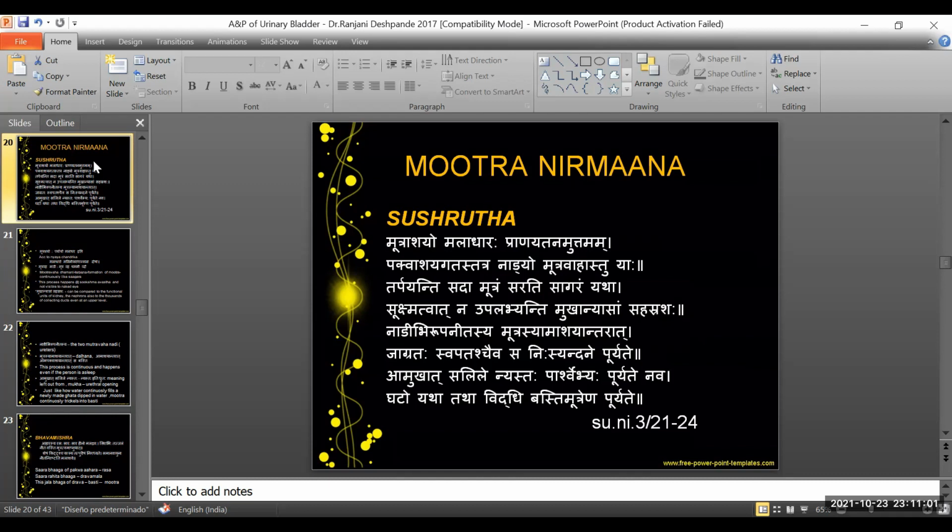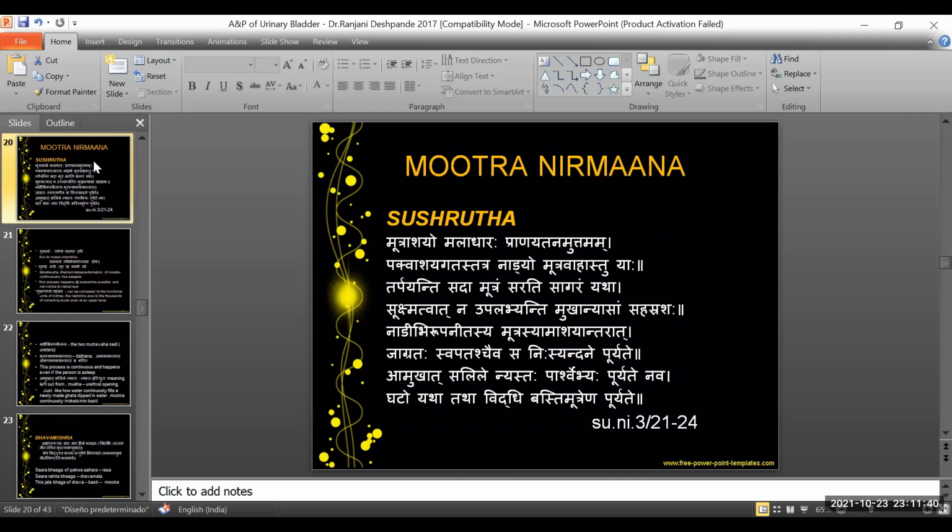Amukhat salile nyastaha parshvebhyah puryate navaha gato yata tata viddihi basti mutrena puryate. So here we could understand that he is giving a simile of how the urinary bladder fills, just like how a newly made pot, when it is put upside down into the water, collects water through its surface. Acharya is saying that in the same way, the basti looks like the ghata placed upside down, the simile he has already given, like alabu iva rupena. Even an inverted alabu looks like a pot.